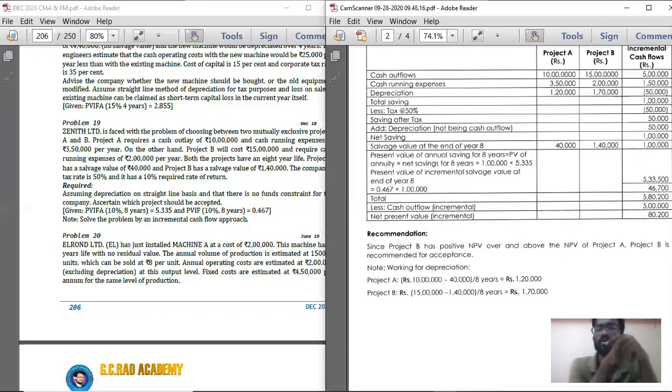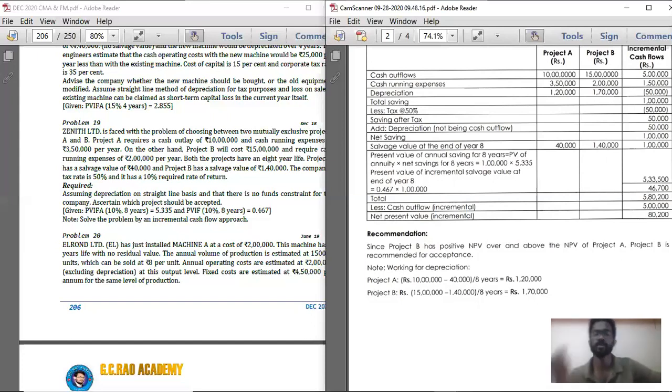So you should go with project B. Below that, record comment: Since project B has positive NPV over and above the NPV of project A, project B is recommended for acceptance. Just finish off this comment. Project B is recommended for acceptance. So project B should be accepted.